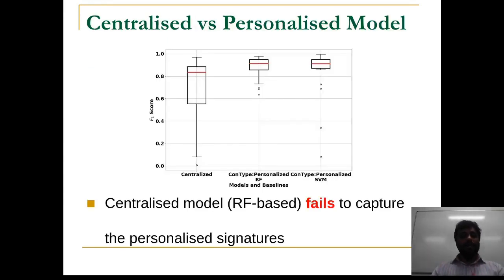Next, from the evaluation, we can observe that although all the models have almost similar median accuracy, the centralized model fails to capture the personalized typing signatures for a few users. Although, it is to be realized that the centralized model is more realistic as an adversarial framework where the model is trying to sniff the mobility context of a user from his or her typing patterns.